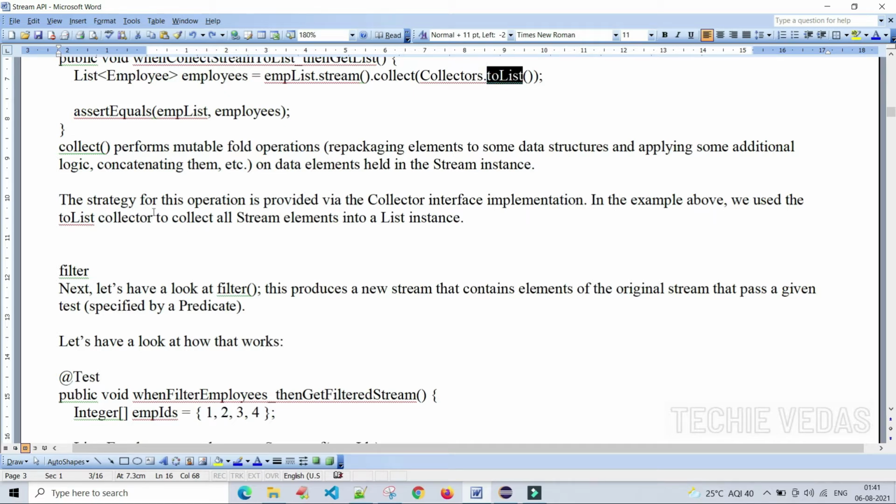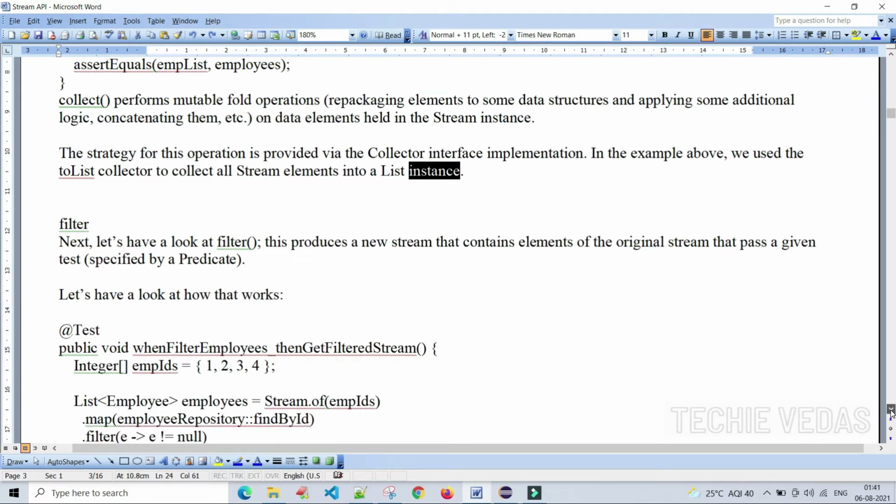We used the toList collector to collect all the stream elements into the list instance. This is the list instance. We have collected all the elements into the list instance. This is the use of that collector.